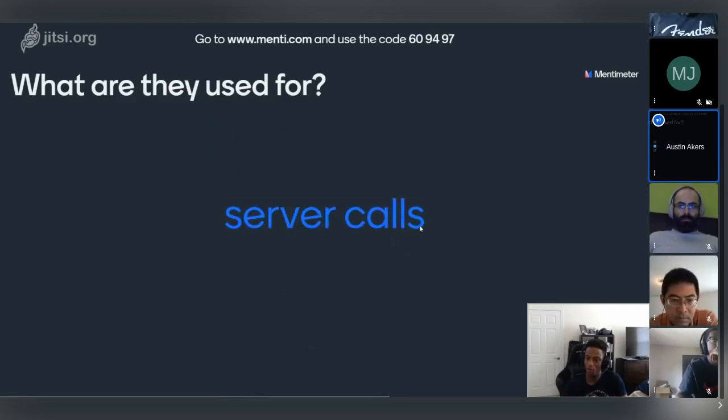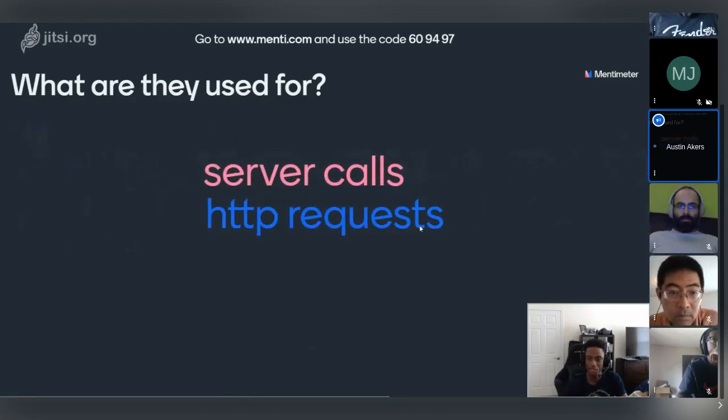Hey, all right, server calls. HTTP request. Okay, yeah, server calls, HTTP request. All right, what else? Anyone? Just type them out and submit them. It can be the same thing. Things like API calls. Just flow it out there.